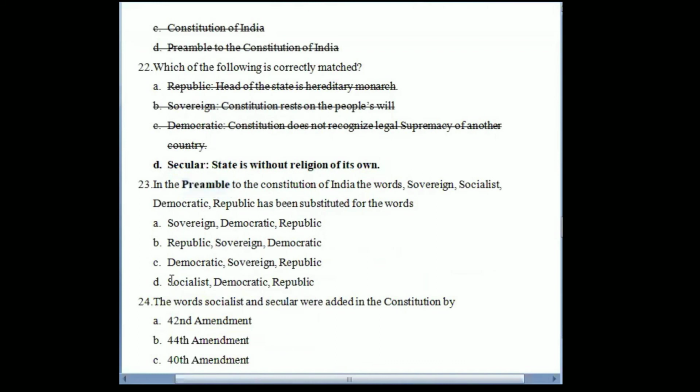So what were they? Socialist, secular, democratic, and republic, right? Sovereign, socialist, secular, democratic, and republic were substituted for sovereign, democratic, and republic. So this is the correct answer. These were substituted by sovereign, socialist, secular, democratic, and republic by the 42nd Amendment Act of 1976.